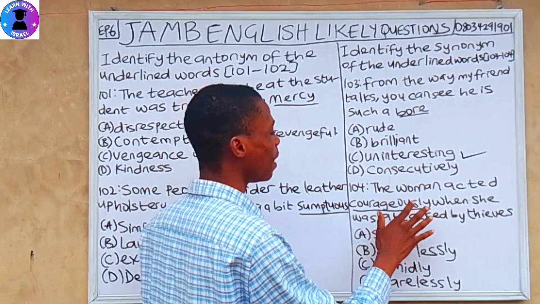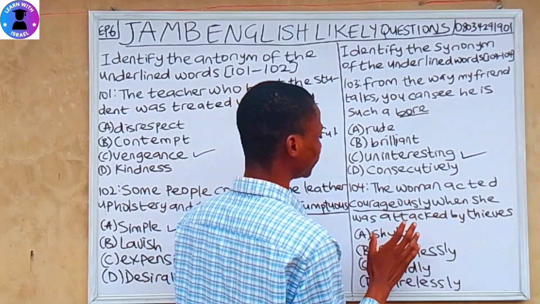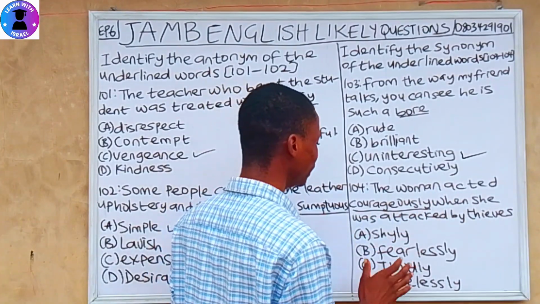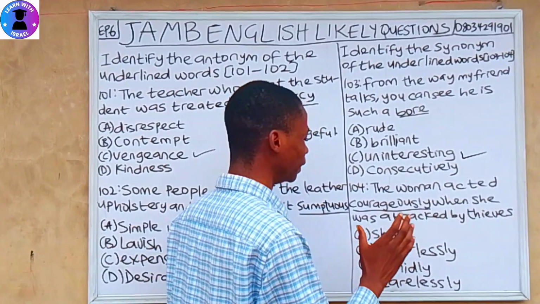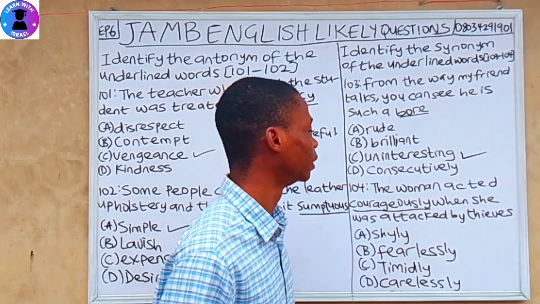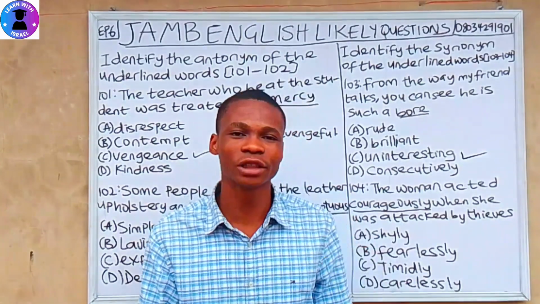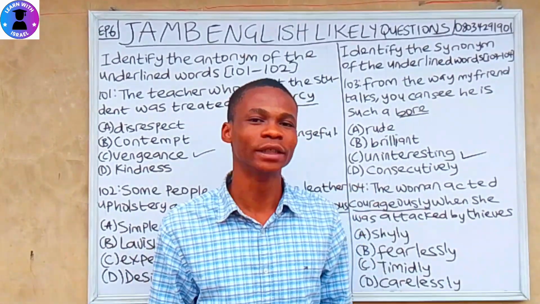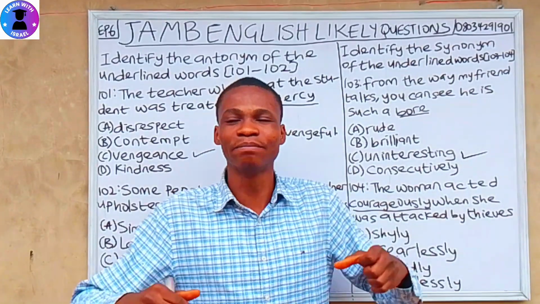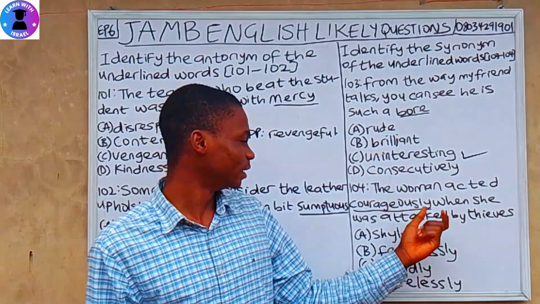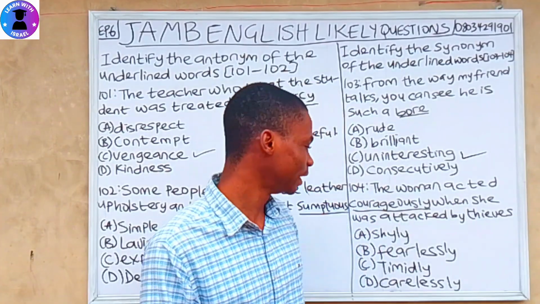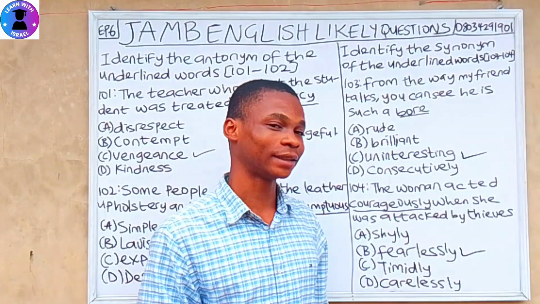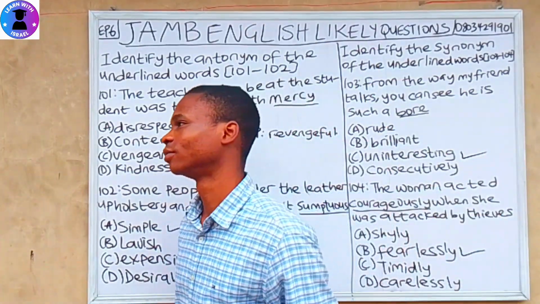Question 104. The woman acted courageously when she was attacked by thieves. A, shyly. B, fearlessly. C, timidly. D, carelessly. So what's the meaning of courageously? Courageously means to be very bold, very brave. And the synonym for courageously is fearlessly, while the opposite is fearful. I hope you understand that now. So let's move to the next one.